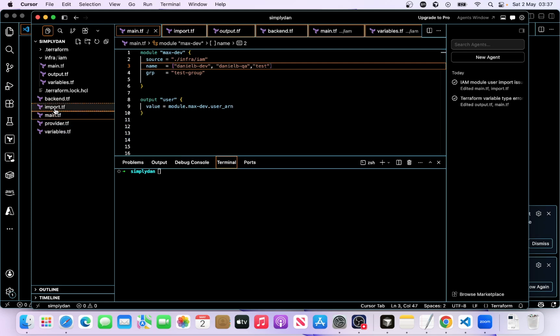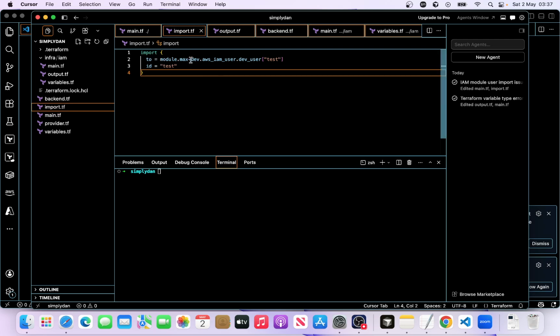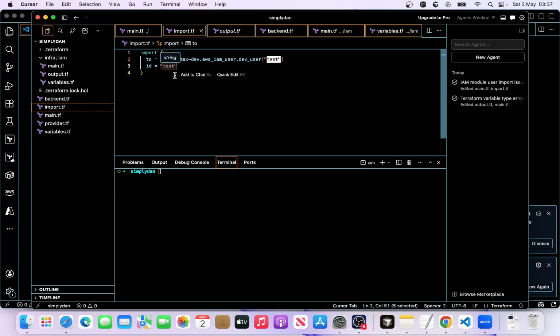We are importing into the module, this is the test user, and this is the ID. When you run plan, we should have a resource to import and maybe nothing else to change.